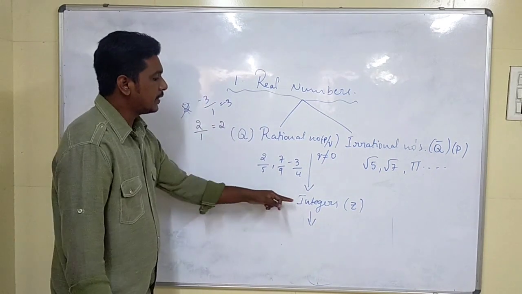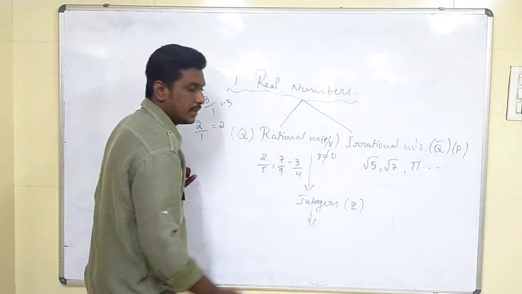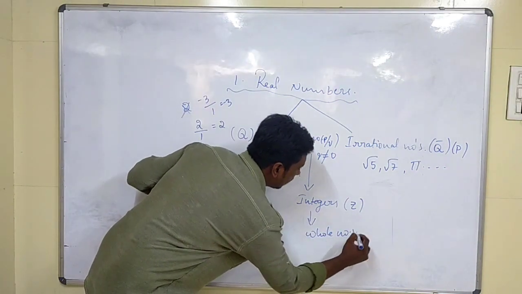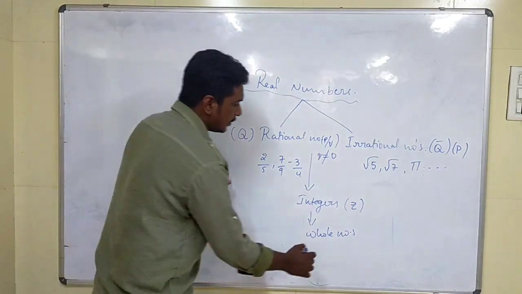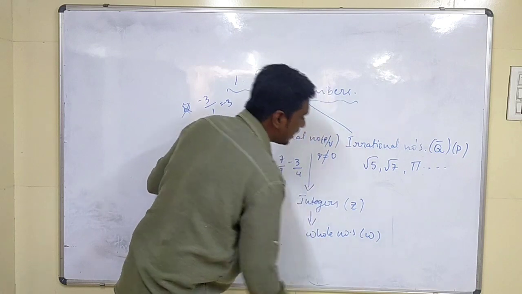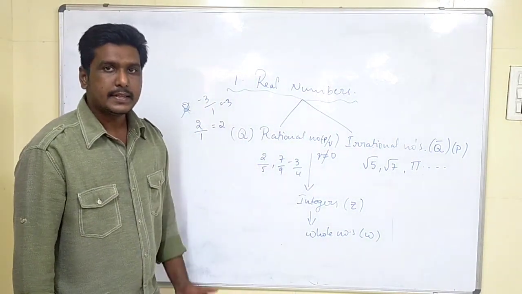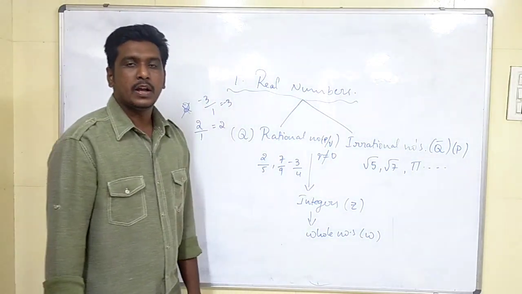Now, coming to the next type of numbers, which is called whole numbers. We denote whole numbers with the letter W. Got it, children? So what kind of numbers do we get in whole numbers?